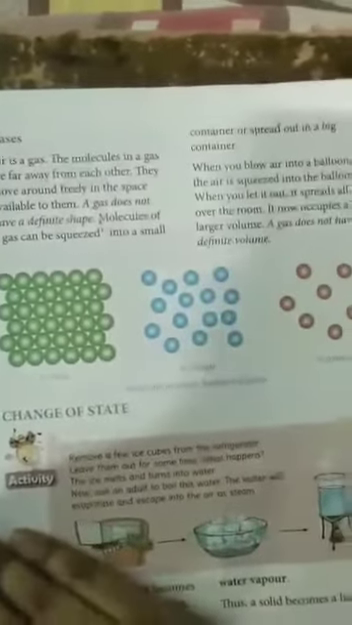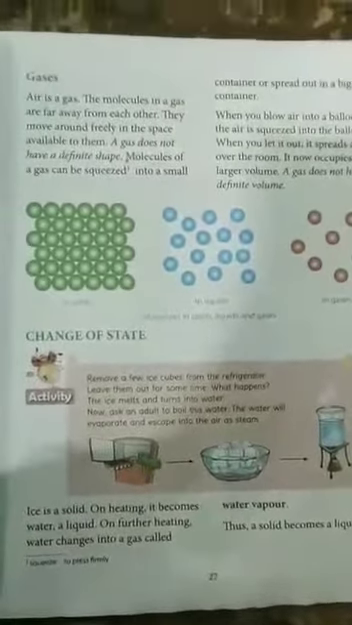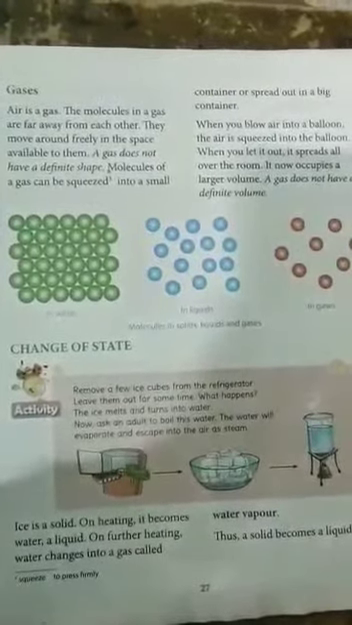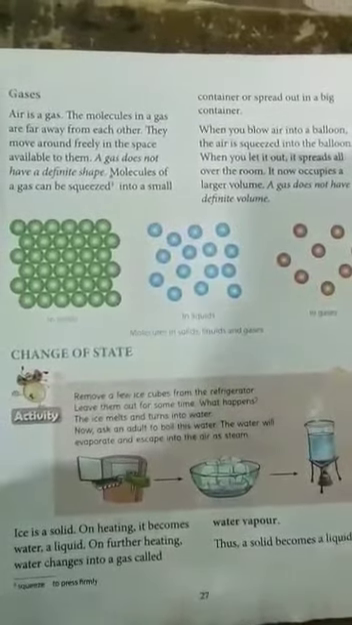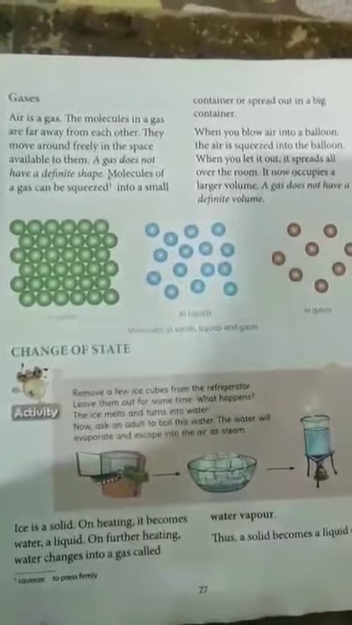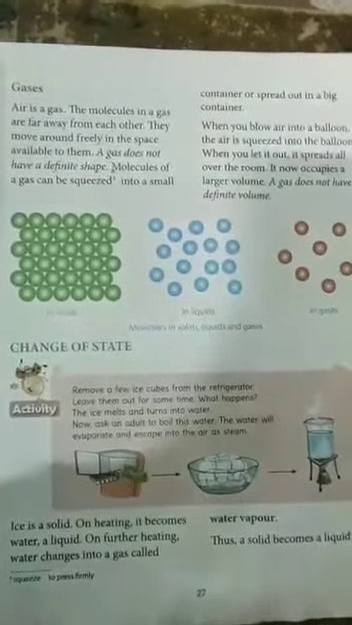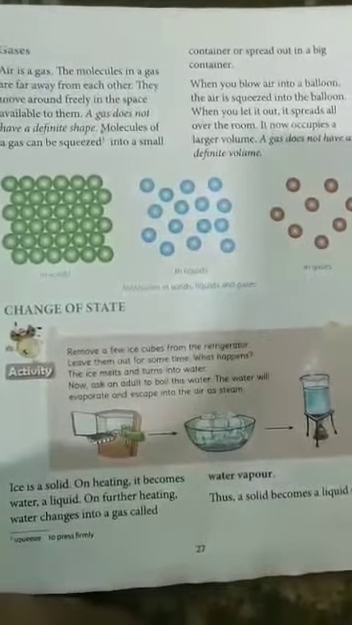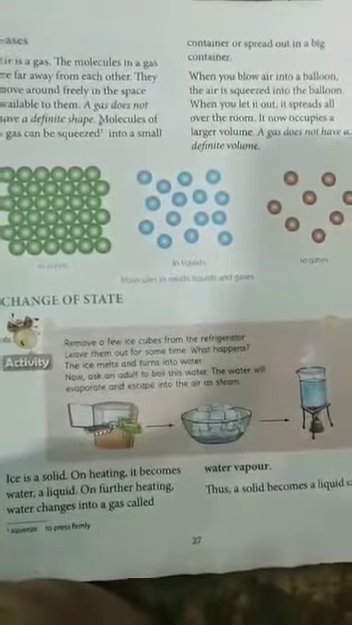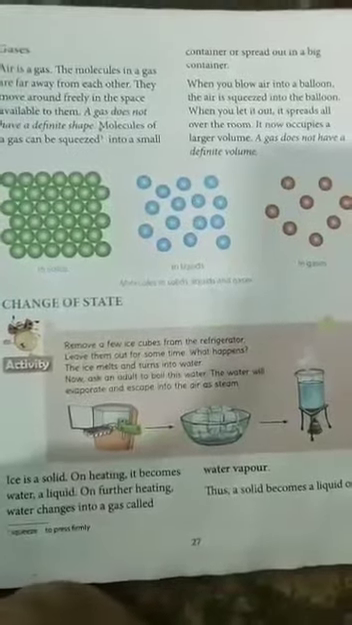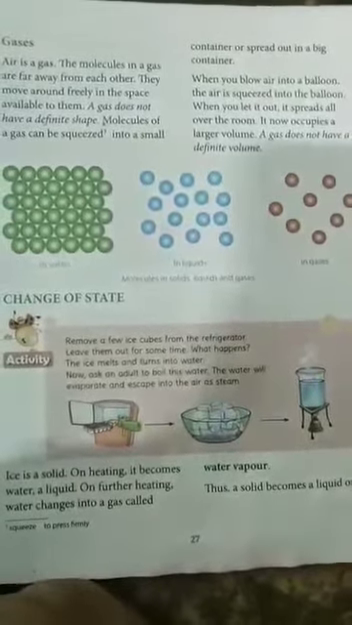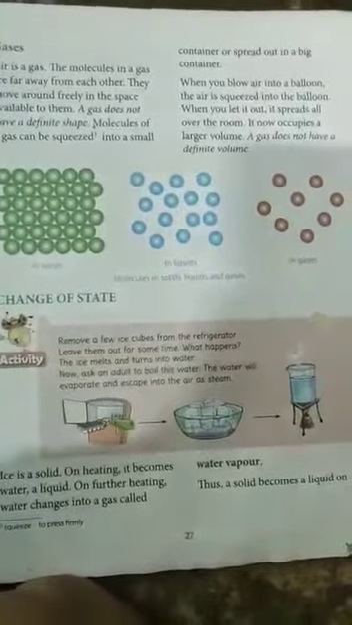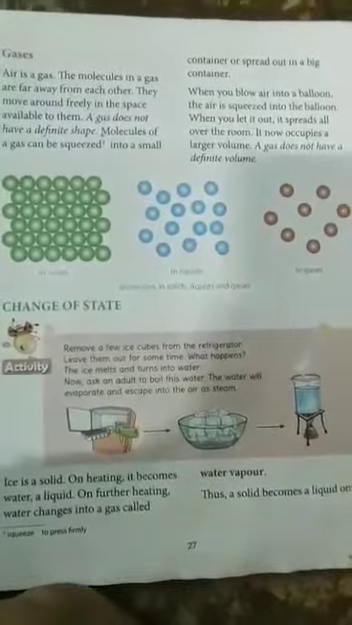Gases. Air is a gas. The molecules in gas are far away from each other. They move around freely in the space available to them. A gas does not have a definite shape. Molecules of a gas can be squeezed into a small container or spread out in a big container. For example, when you blow air into a balloon, the air is squeezed into the balloon. When you let it out, it spreads all over the room. It now occupies a larger volume. A gas does not have a definite volume.